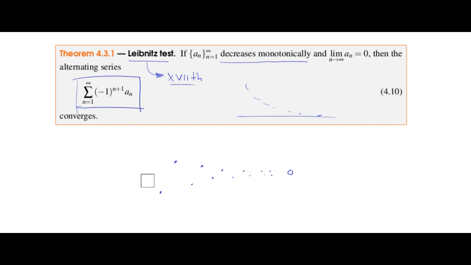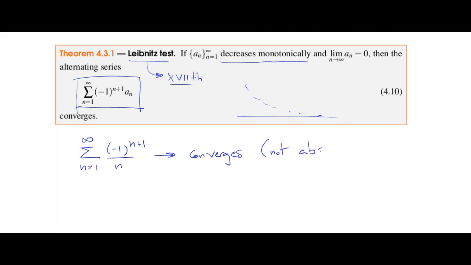So for instance, we can apply this test to this series, as we have seen, and so Leibniz says this is convergent, okay, but it's not absolutely convergent, because the absolute value of this is 1 over n, and the sum associated with this is the harmonic series.